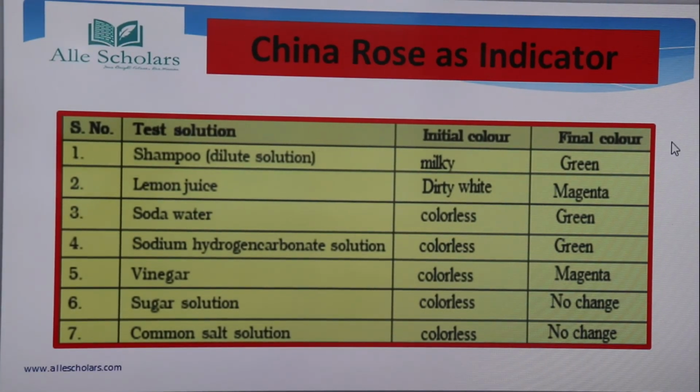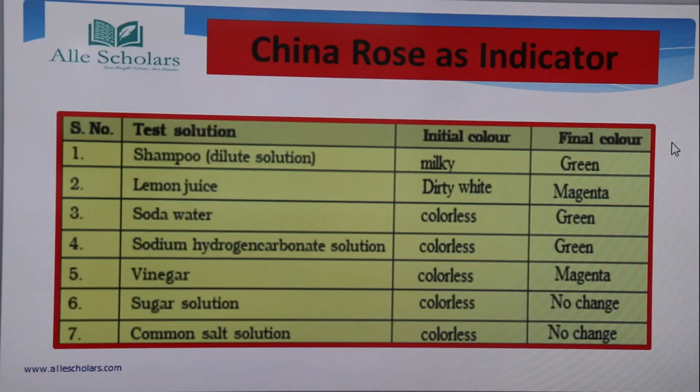If a solution is basic in nature, it is going to change to green color. Here you can see the basic solutions: shampoo has changed to green, soda water, a basic solution, changed to green, and sodium hydrogen carbonate solution changed to green. The acidic solutions are going to change to either pink or magenta.